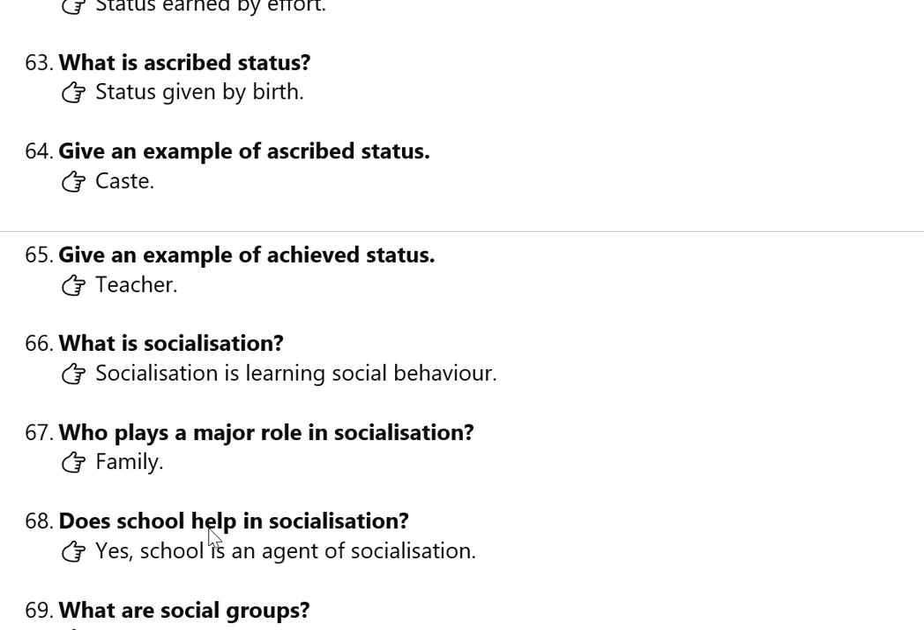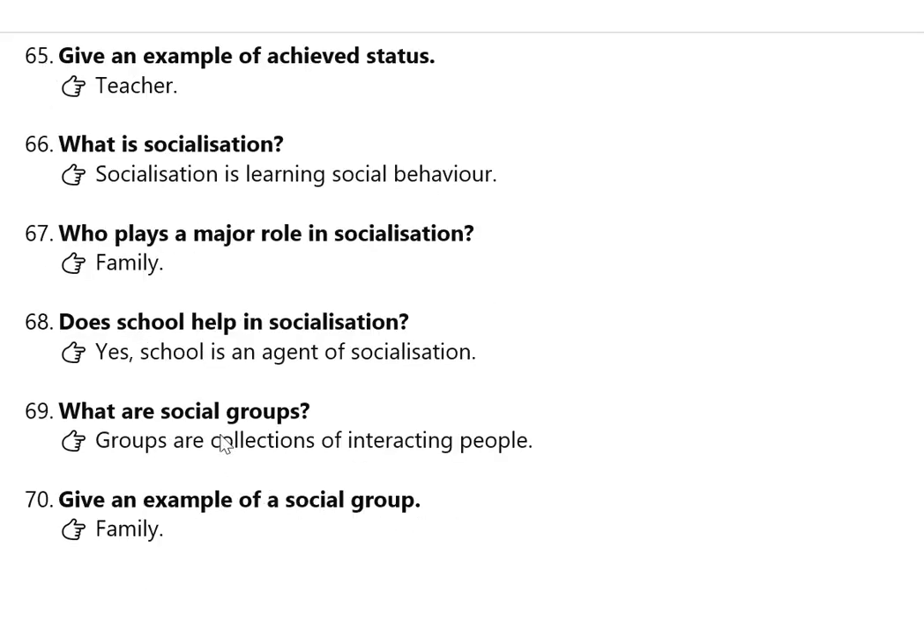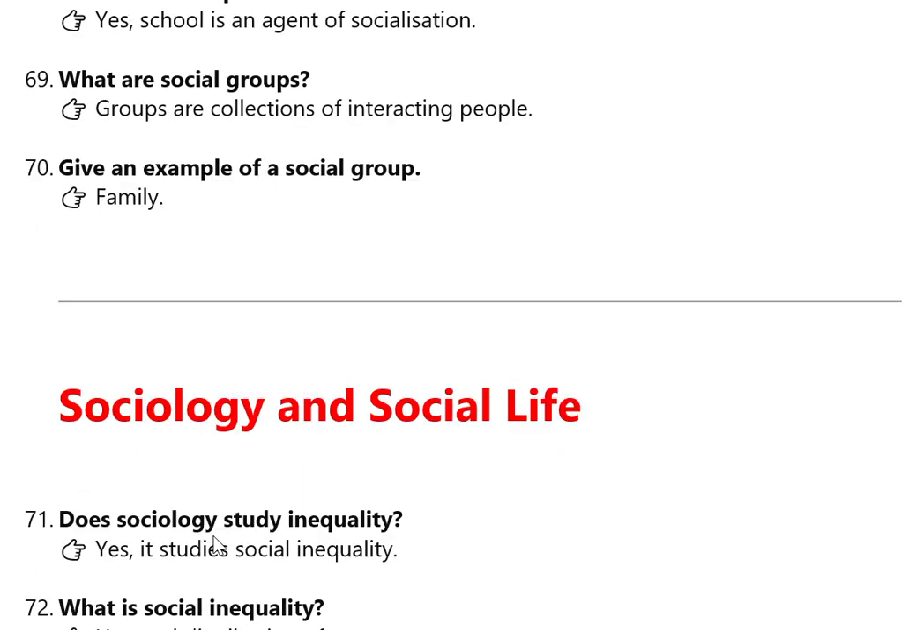Does schools help in socialization? Yes, school is an agent of socialization. What are social groups? Groups are collections of interacting people. 70th question. Give an example of a social group. Family is an example of social group.